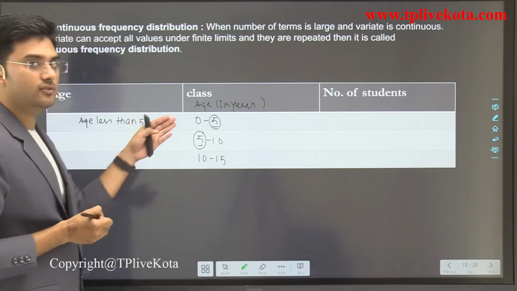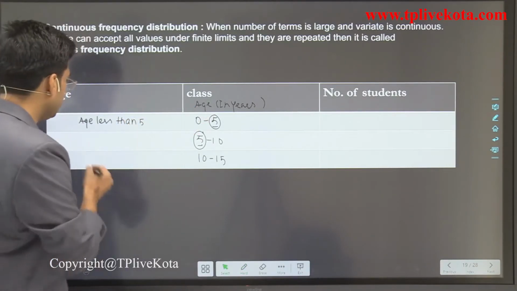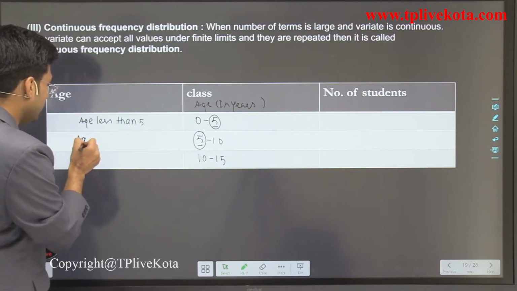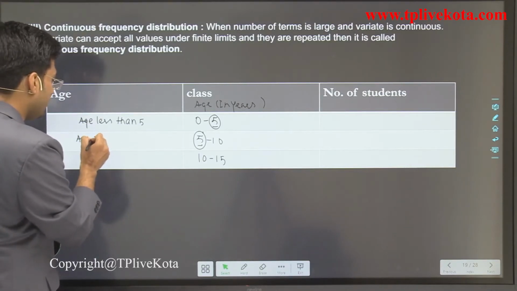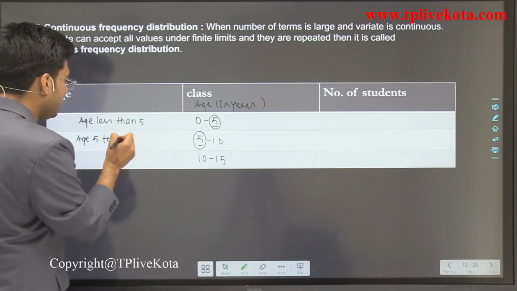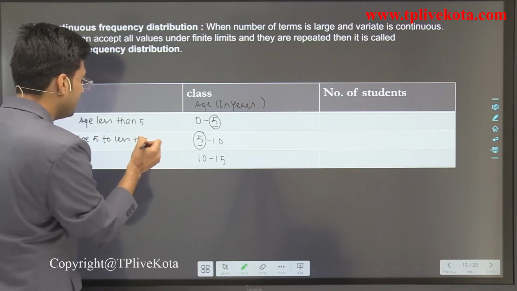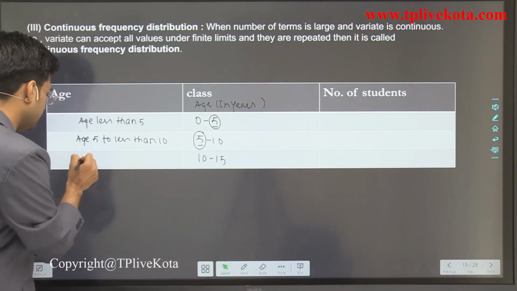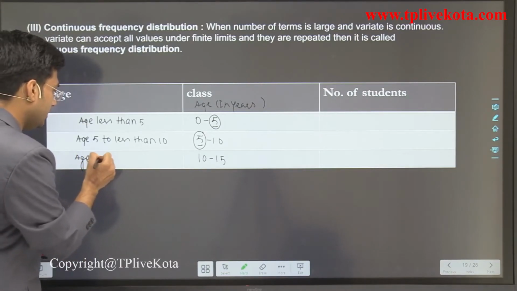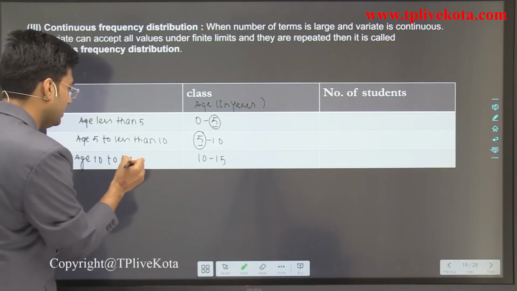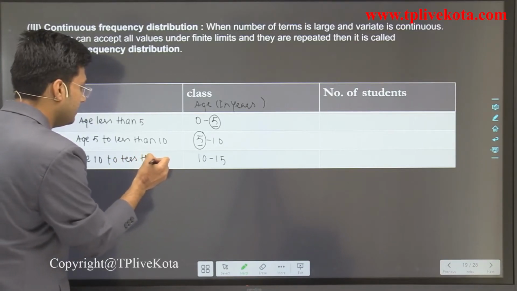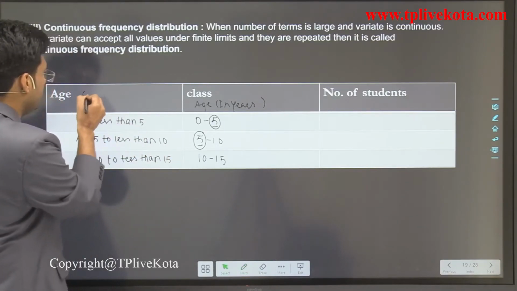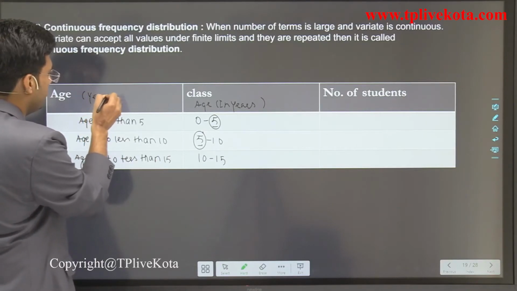This is age 5 to less than 10, and this is age 10 to less than 15.